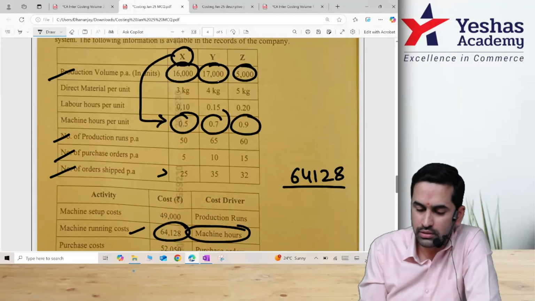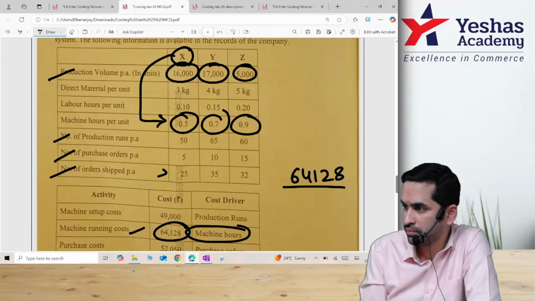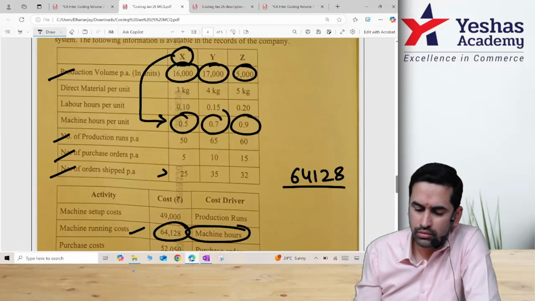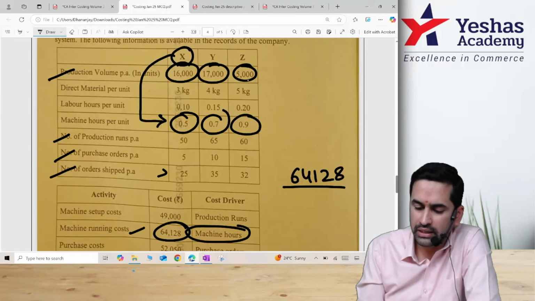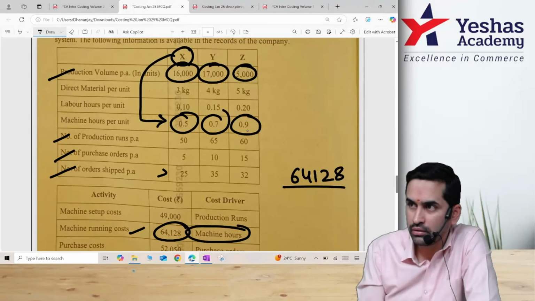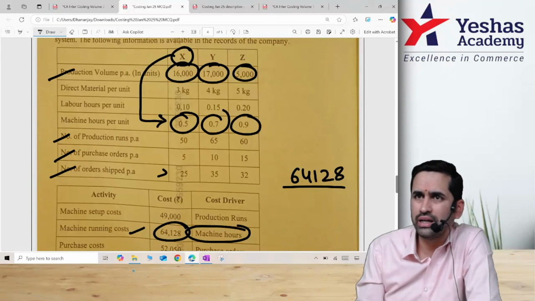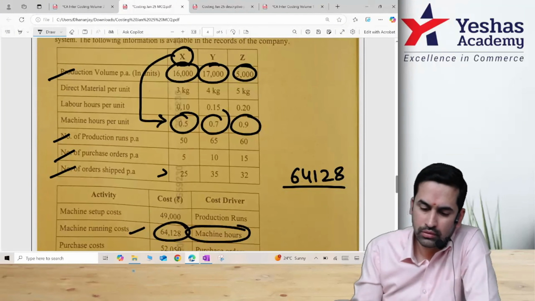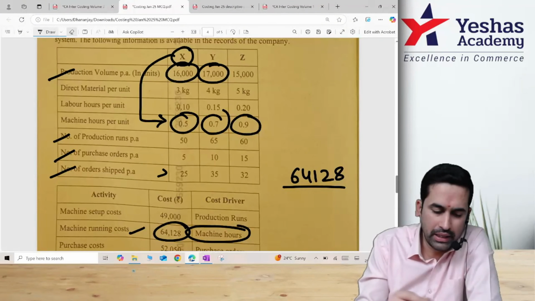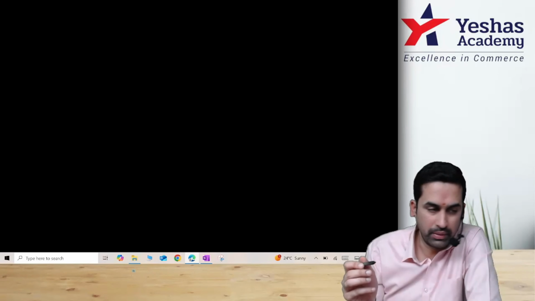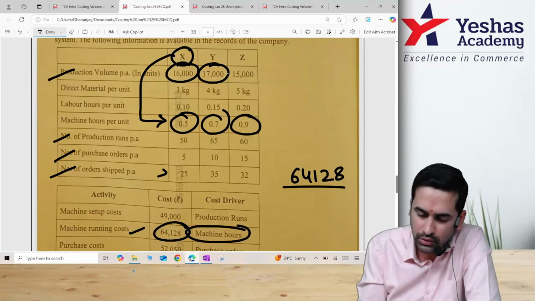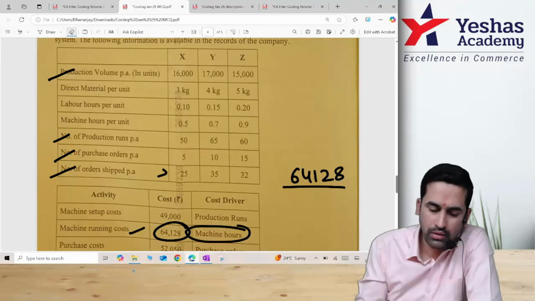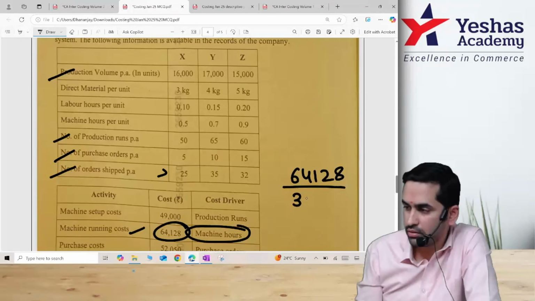16,000 into 0.5, 17,000 into 0.7, this into this. This is 5,000 into 0.9. Why are we getting different answers? One second. Sorry, my mistake. Yeah, you can blame me for this. This is not 5,000, guys. This is 15,000. My fault. Now what is this?